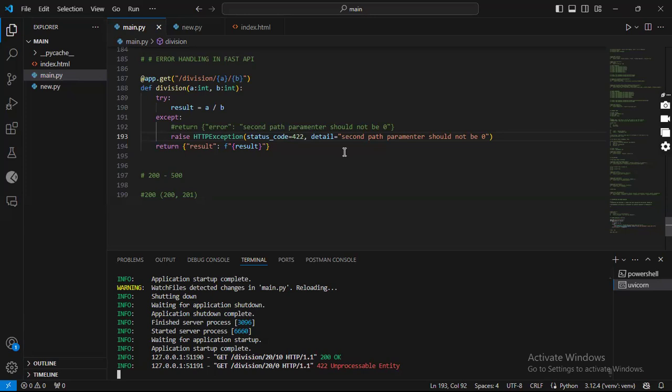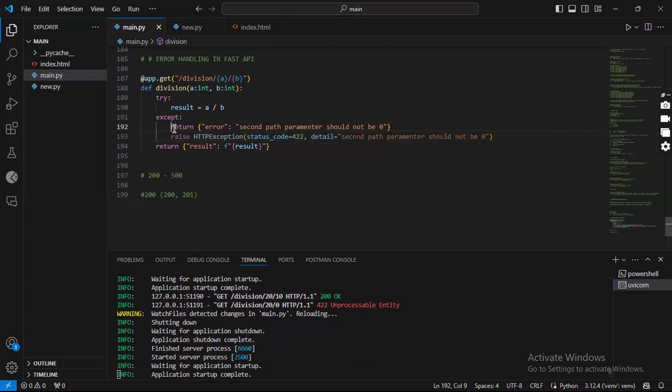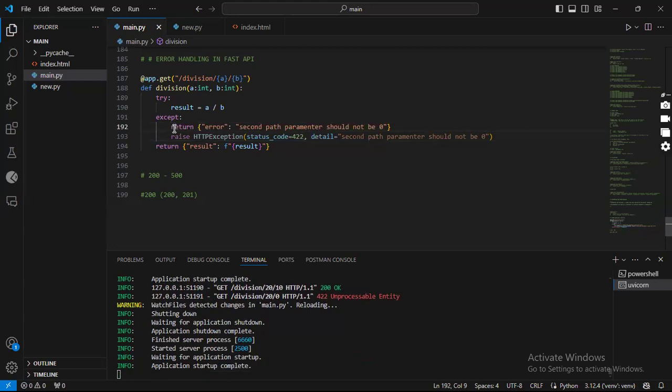Do we understand? Yes, sir. So basically, that is what you want to be doing when you intend to communicate errors with whoever we are working with. You don't want to return a message like this, because if you return a message like that, then we end up having a detail of a particular error, but then having a different status code.